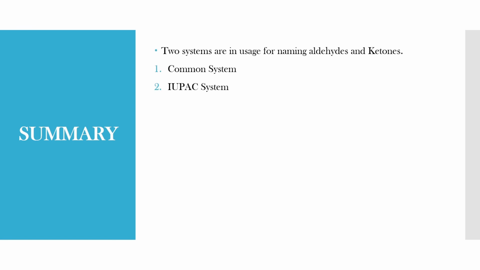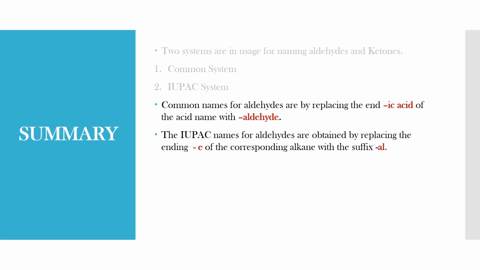Let us summarize some points we have discussed so far. Two systems are in usage for naming aldehydes and ketones: the common system and the IUPAC system. Common names for aldehydes are obtained by replacing the -ic acid ending of the acid name with aldehyde. IUPAC names for aldehydes are obtained by replacing the ending E of the corresponding alkane with the suffix al.